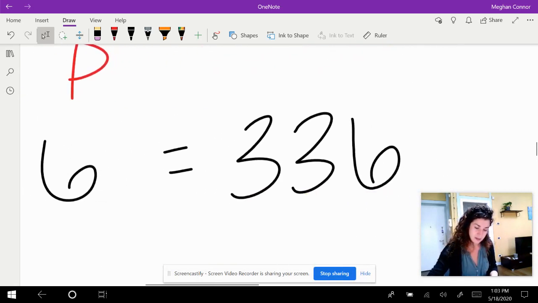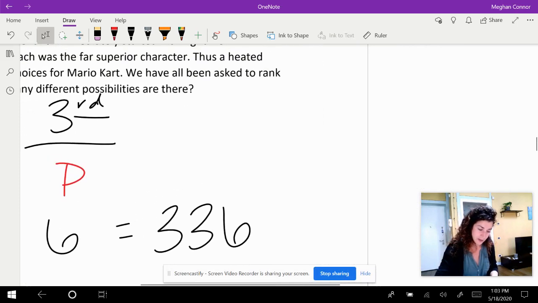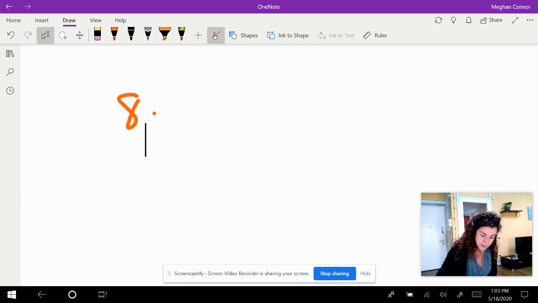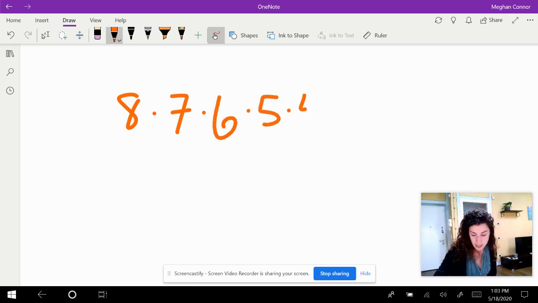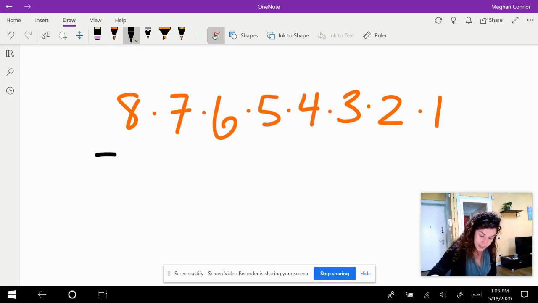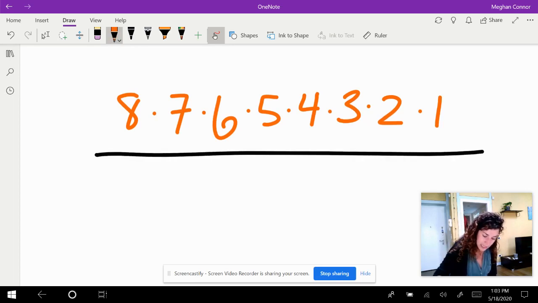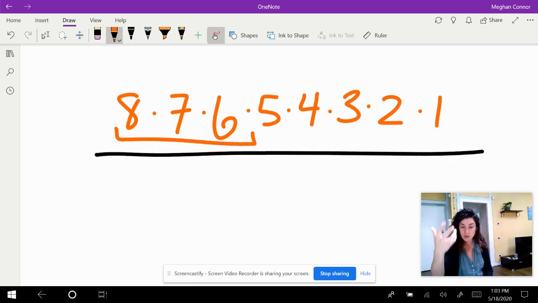Let's show you up here. If we did n factorial, that would be 8 times 7 times 6 times 5 times 4 times 3 times 2 times 1. But we only care about these ones, which means we need to divide out the remaining.